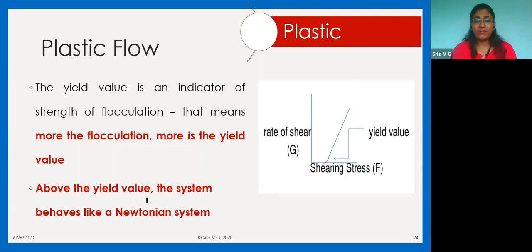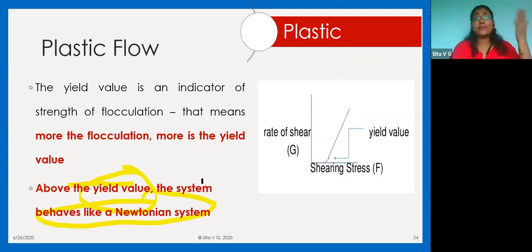And above the yield value, which I already mentioned, since it is a straight line, the system behaves like a Newtonian system. So plastic flow is a modified version of a Newtonian flow, just that it has an initial starting trouble. It has an initial trouble in moving. And that is why you have to apply shear stress till yield value. And after the shear stress exceeds the yield value, it is ready to flow.